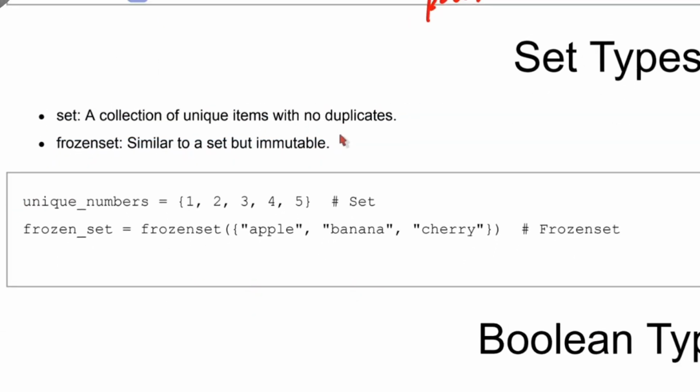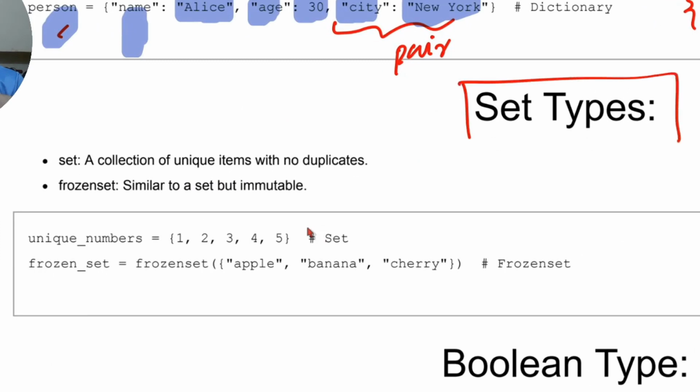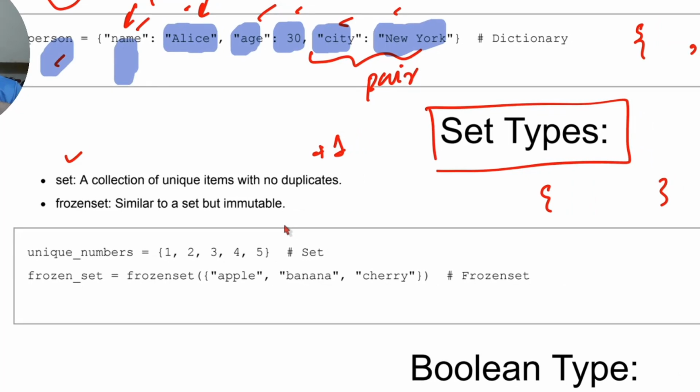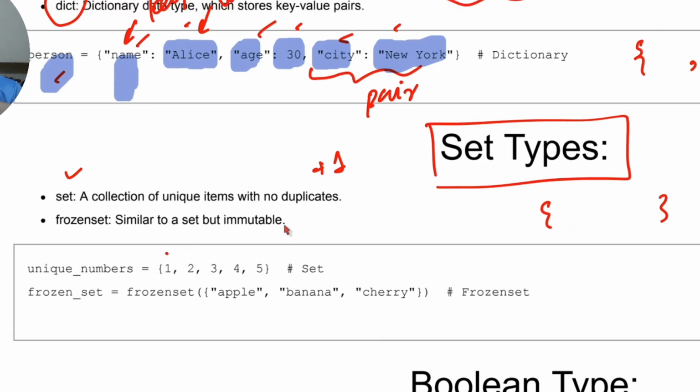Then we have set types as well. You have also read this in +1 or +2, there is a chapter on sets. In sets we also have curly braces, but we don't have pairs of values; we have just one value. For example, 1, 2, 3, 4 and 5. So this is a set. It's a collection of unique items. It does not accept duplicates.